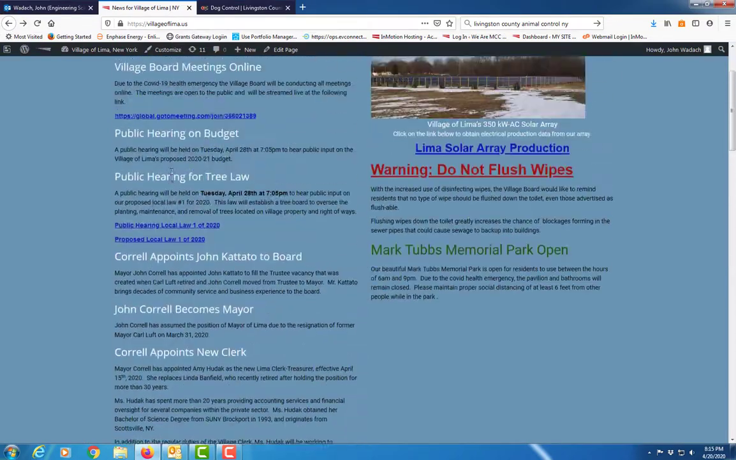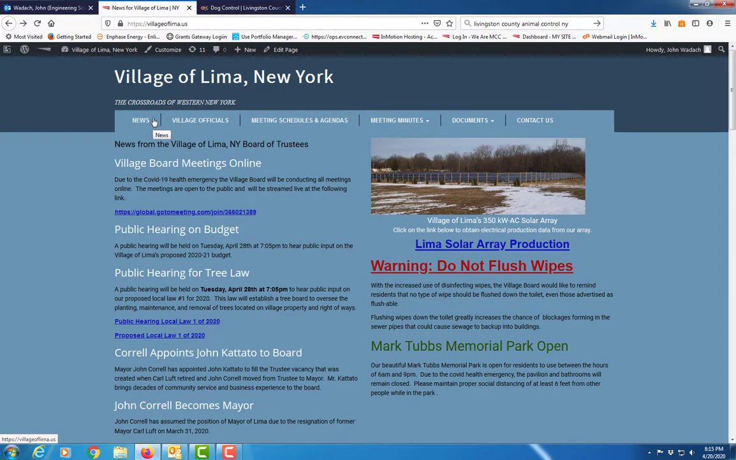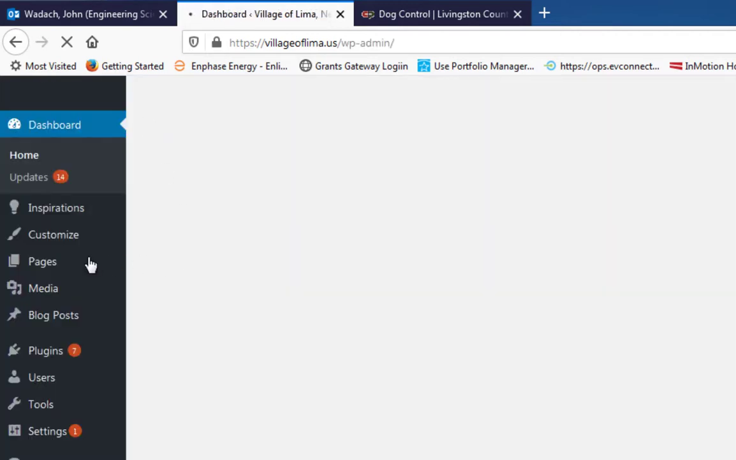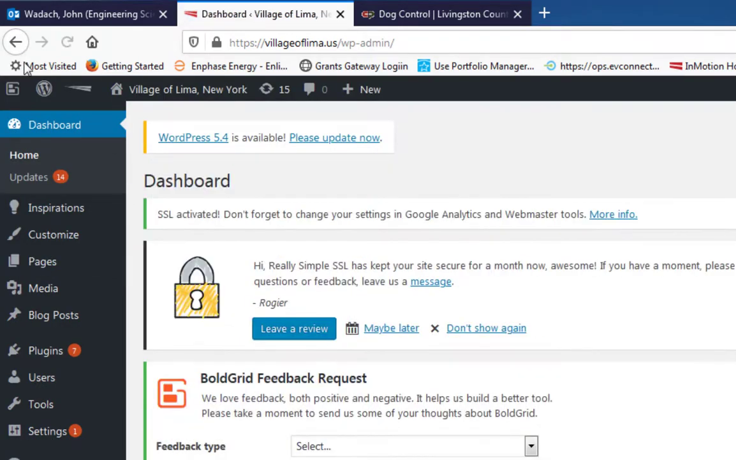Now, obviously, since we are not looking for a dog catcher, okay, I'm going back to the dashboard. I got to get back into this page. I probably could have done it an easier way. Let me just do this. I'll show you an easier way.